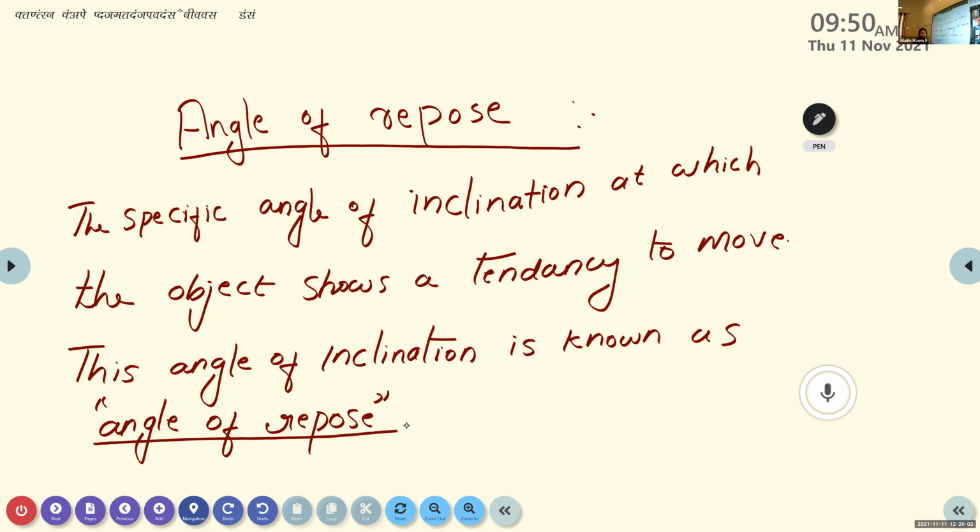Initially, both the object and the horizontal surface are in the same plane, so there is no angle between them. But when we start to incline the horizontal surface, meaning we keep it in a slanting position, the object shows a tendency to move. That particular angle of inclination of the surface is known as the angle of repose. Is it clear what you mean by angle of repose?